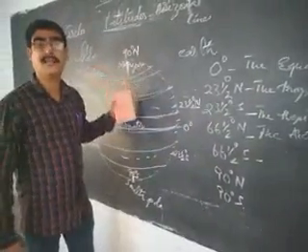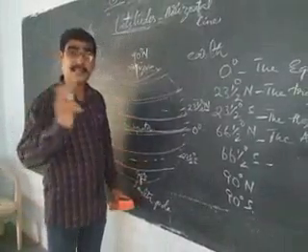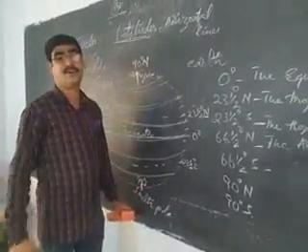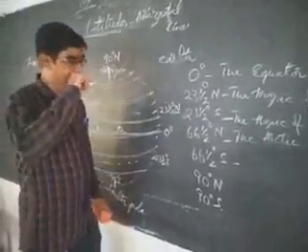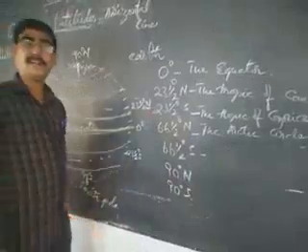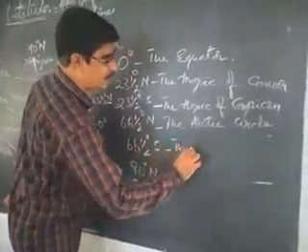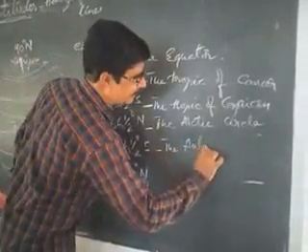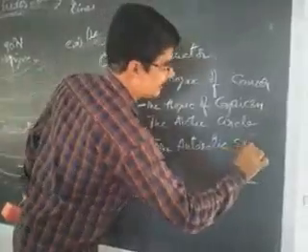Already I told you, latitudes are also called circles because they are drawn around the globe. 66.5 degrees north latitude is called the Arctic Circle, whereas 66.5 degrees south is called the Antarctic Circle.